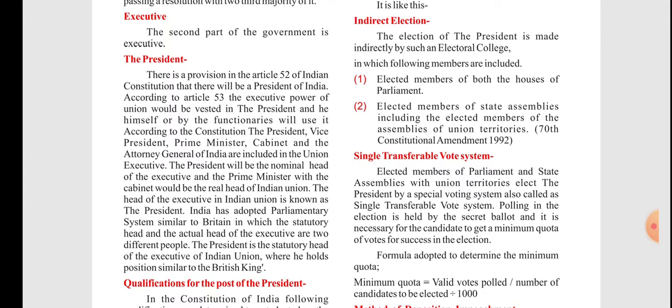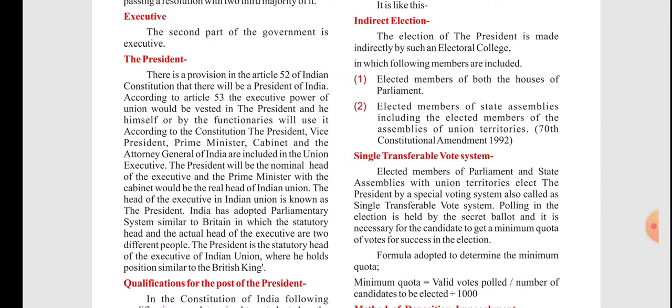According to the Constitution, the President, Vice President, Prime Minister, Cabinet, and the Attorney General of India are included in the Union Executive. Underline these lines, students, where we have studied who comes under the executive. The President will be the nominal head of the executive, and the Prime Minister with his cabinet would be the real head of the Indian Union.